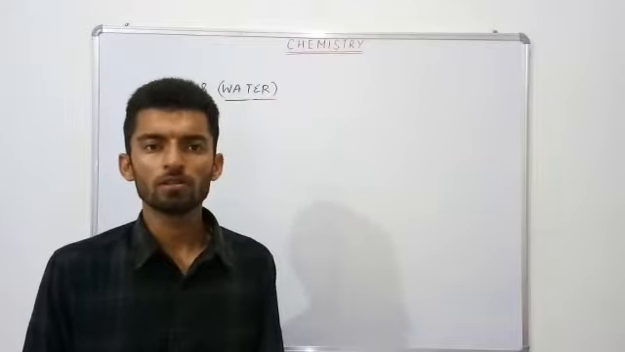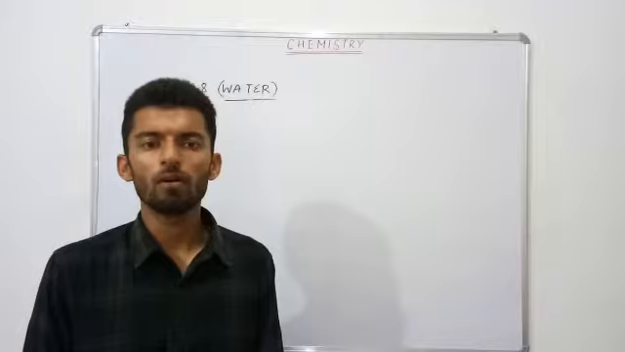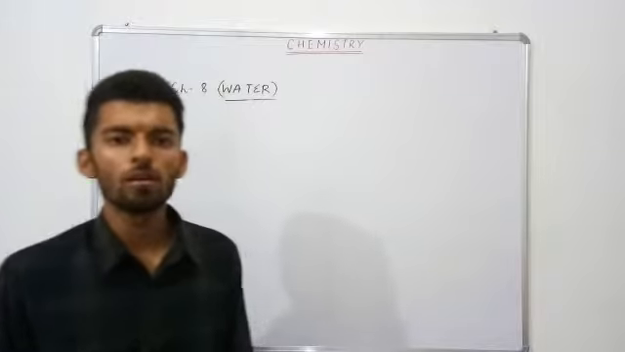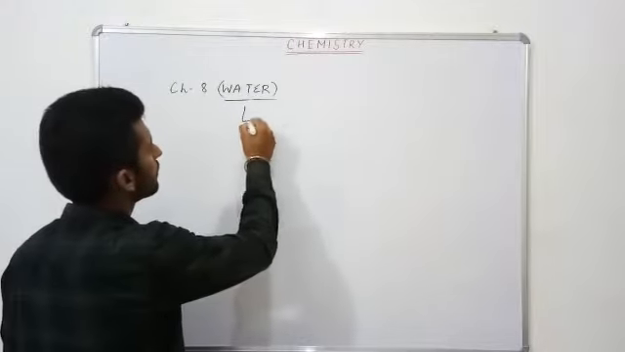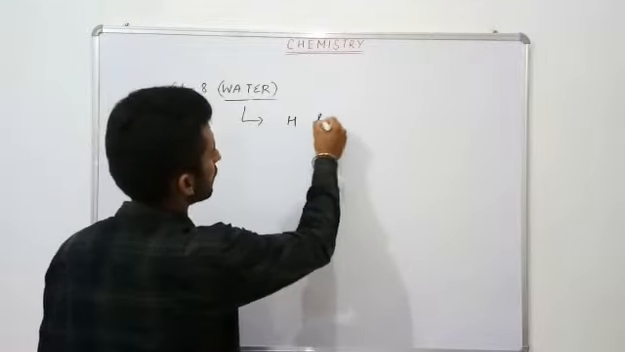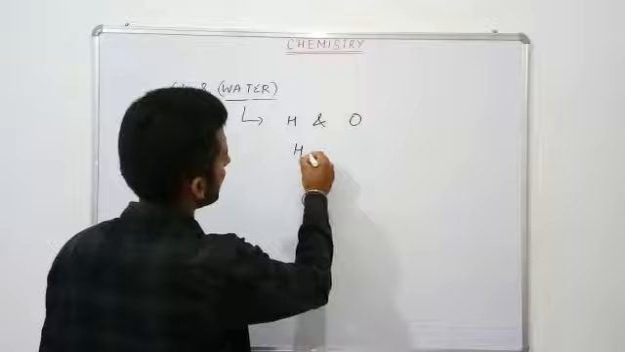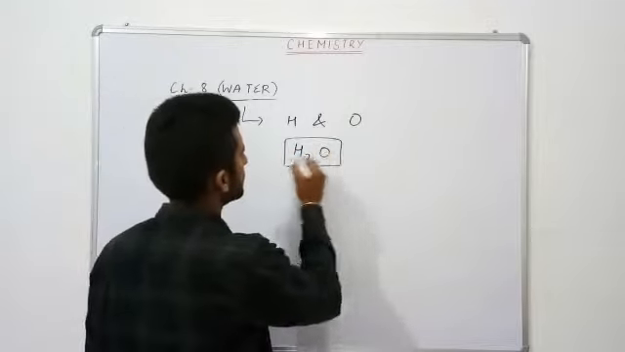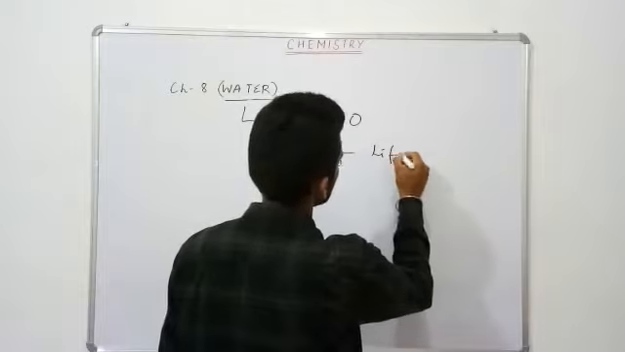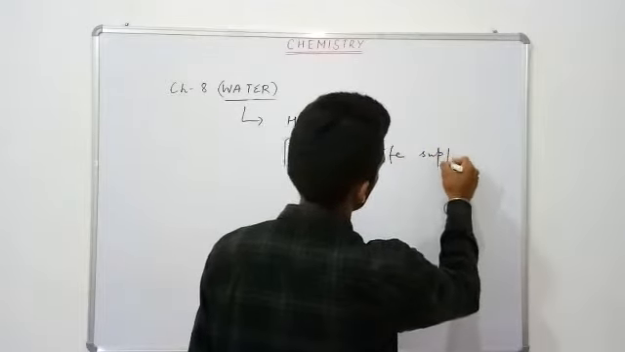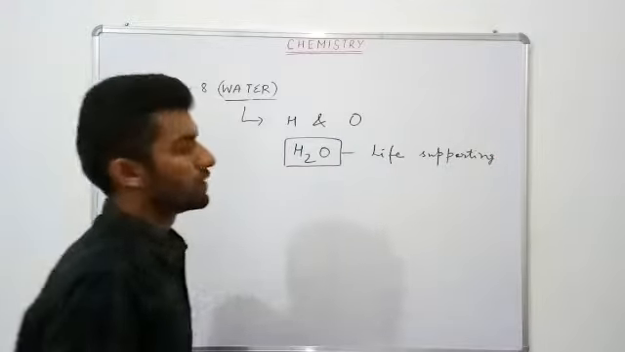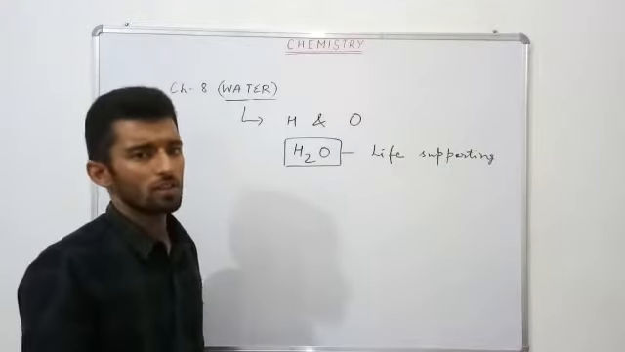Today I am here to discuss with you chapter number 8 of your chemistry subject, that is water. Now what is water? Water is a compound of hydrogen and oxygen having formula H2O, and it is a life-supporting substance. Without water, life does not exist.